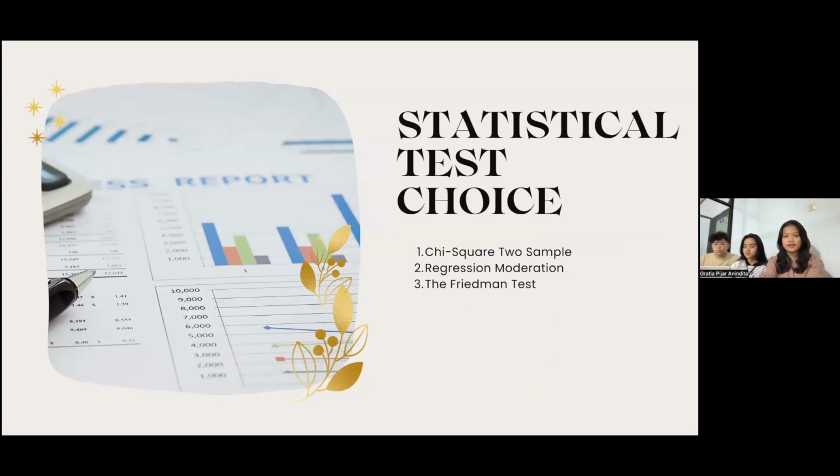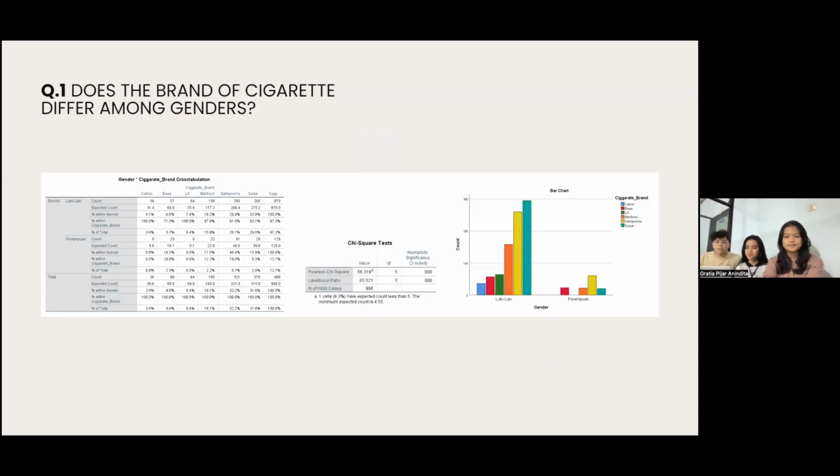Based on our data, we chose three statistical tests. The first one is the chi-square test, the second one is regression moderation, and the third one is the treatment test. So we have run some tests to get answers for the questions above. For the question, does the brand of cigarette differ among genders, we figured it out using the chi-square test. The reason is that we have two nominal variables, cigarette brand names and type of gender. These two variables are independent variables that do not depend on each other.